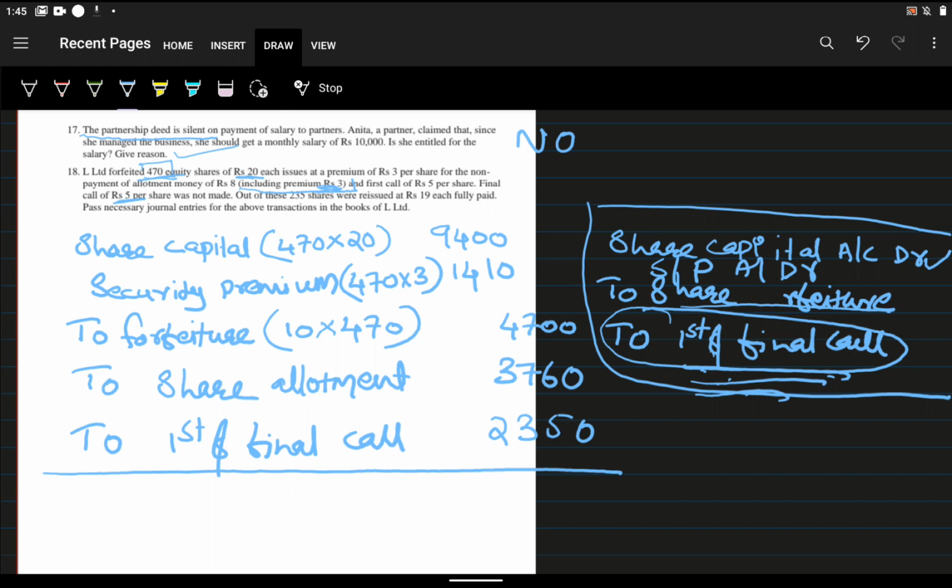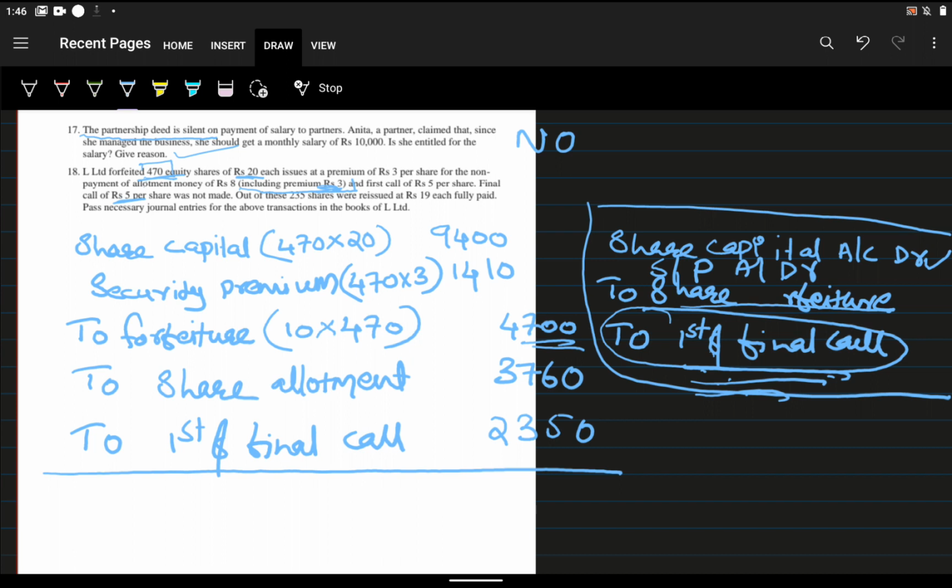Okay, so 10 into 470, that is 4,700. And the share allotment is 8 rupees. That is including premium. Always keep in your mind. Including premium, 8 rupees. So 8 into 417, that is 3,716. To first and final call, that also we didn't receive. First and final call, that is 5 into 417, that is 2,315.